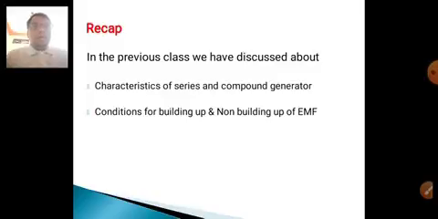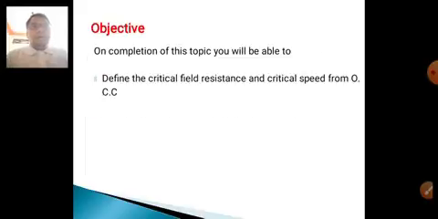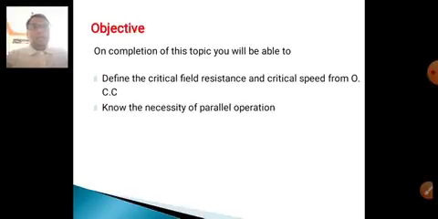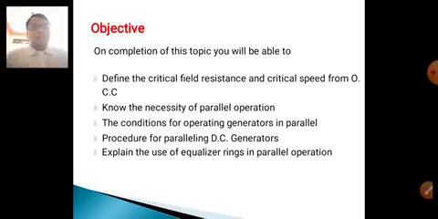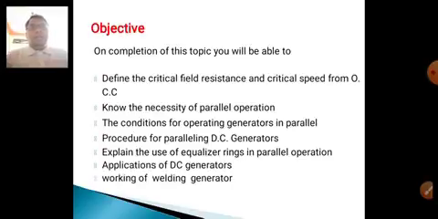In the previous class, we discussed the characteristics of series and compound generators and the conditions for building up and non-building up of EMF. And in this class, we are discussing how to define the critical field resistance and critical speed from the OCC, and the necessity of parallel operation. What are the conditions for parallel operation and the procedure for paralleling DC generators, the use of equalizer rings in parallel operation, and the applications of DC generators and the working of a welding generator.